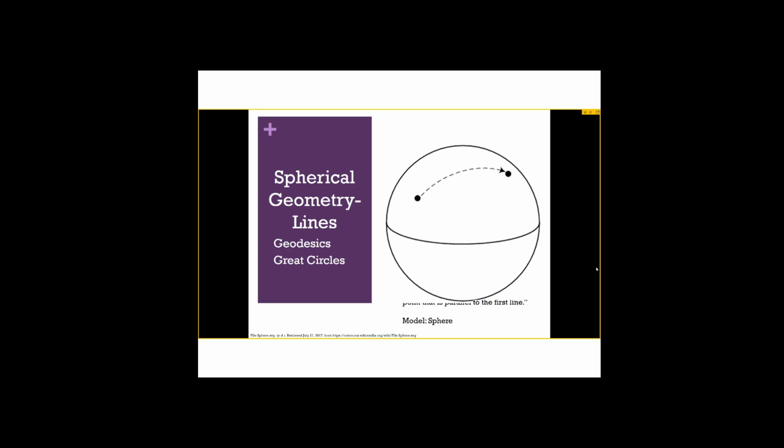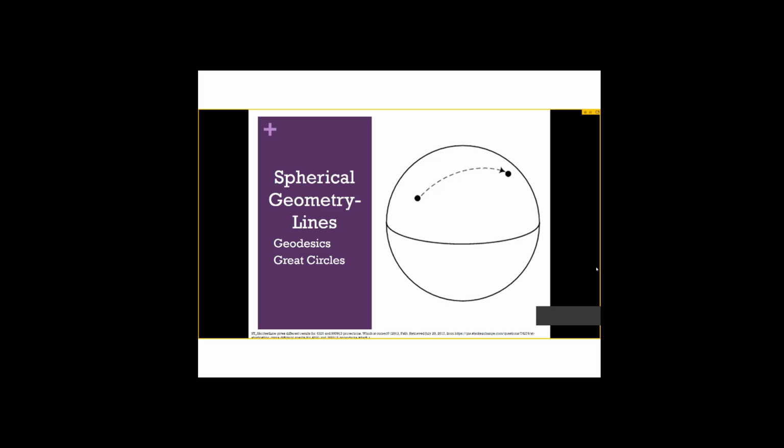The first thing we'll look at is lines, which are basically extensions of geodesics. The line modeled here in the picture is a geodesic, as the shortest line possible between those two points. If it was extended around the sphere, it would create a big circle that would cut the sphere equally in half. This is known as a great circle, and from now on, great circles and lines are going to be equivalent terms.